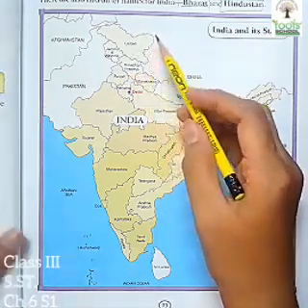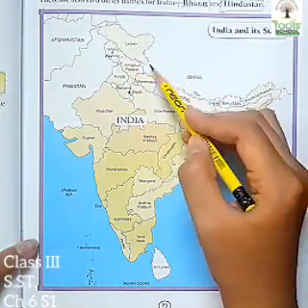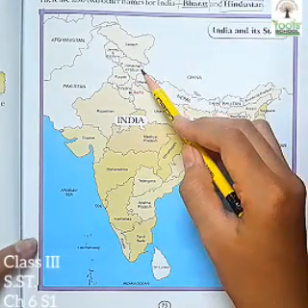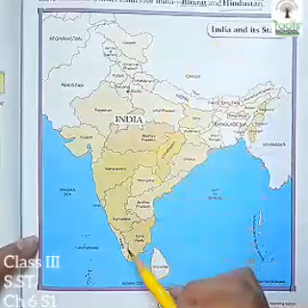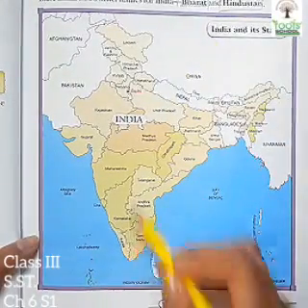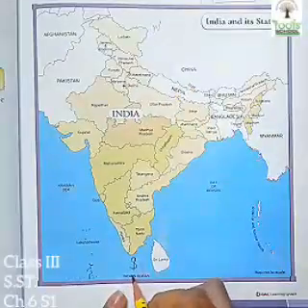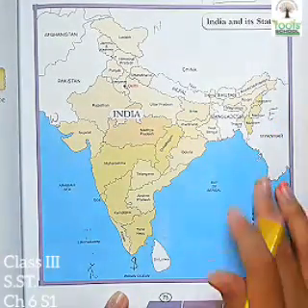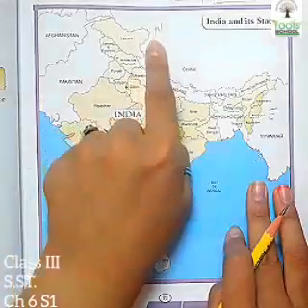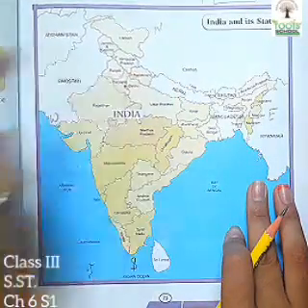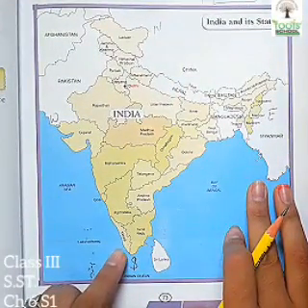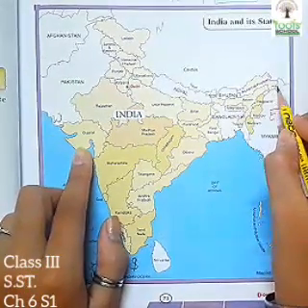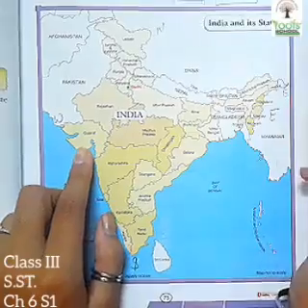It starts from Ladakh, Jammu and Kashmir, these are union territories. The states start from Himachal Pradesh in the north and go to Kerala in the south. So this is the north, here it's south, then here this is west and east. North begins from Himachal Pradesh, then it goes to Kerala in the south. In the west it starts from Gujarat, and the last state is Arunachal Pradesh in the east.